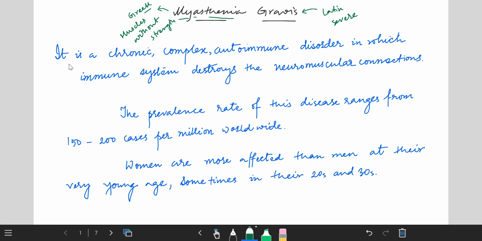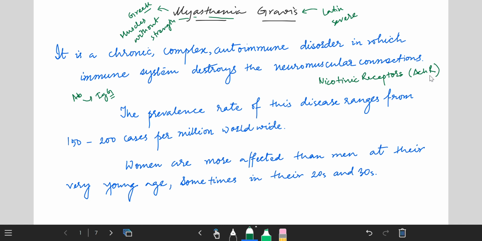Now looking at the definition, it is a chronic, complex autoimmune disorder in which the immune system destroys the neuromuscular connections. So which kind of immune system? These are actually antibodies. Which kind of antibodies? IgG antibody, which attacks the neuromuscular junctions. Which area of the neuromuscular junction is mainly affected? The nicotinic receptors, or ACH receptors, are mainly affected.